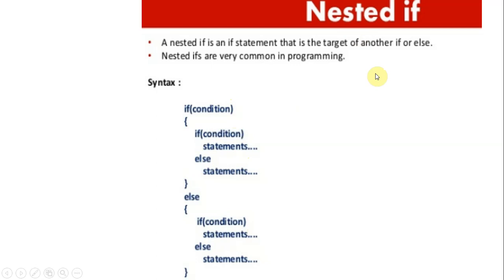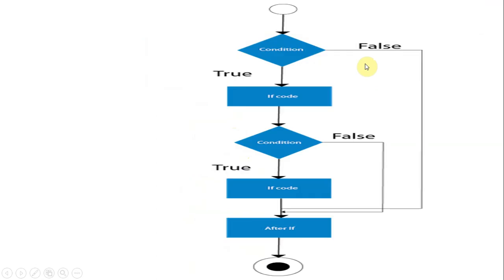Nesting means one in another. We check the condition. If false, it goes to the else part. If it is true, again we can check the condition, and if that condition is true, those statements are executed.